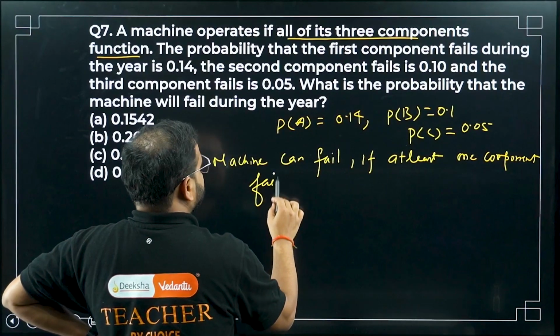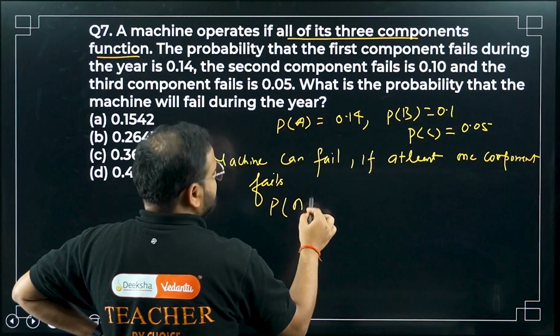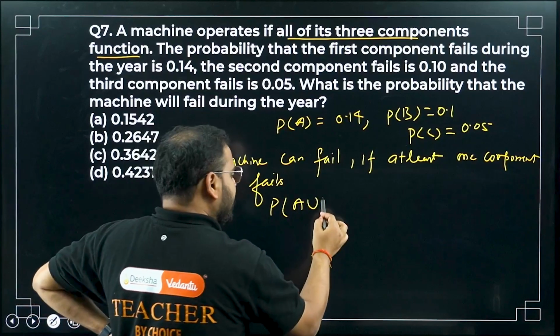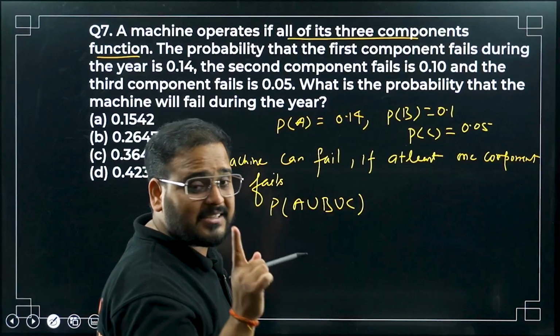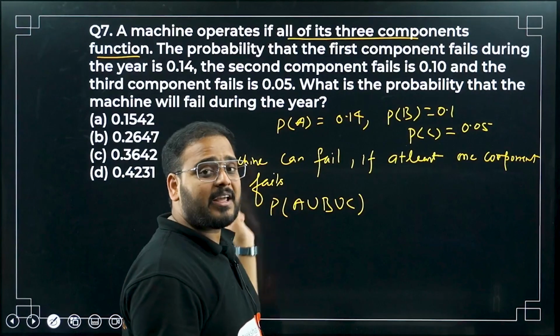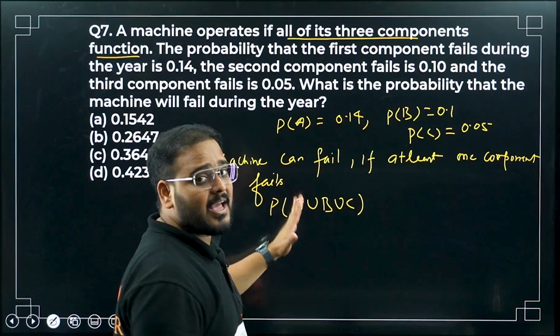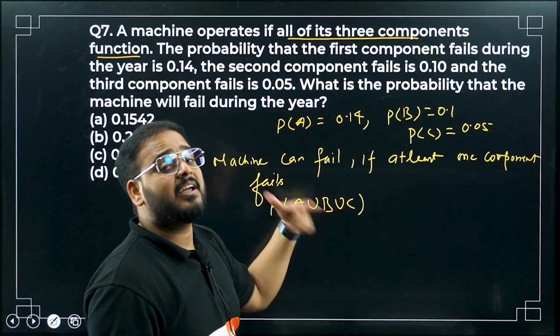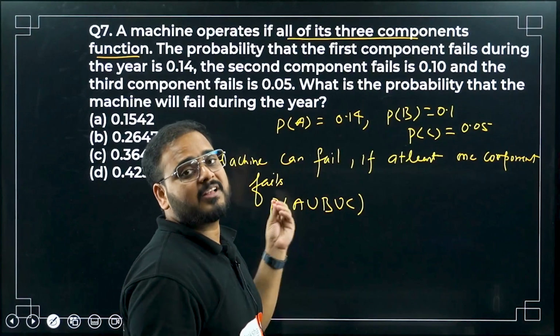It means either A fails or B fails or C fails. Even A can fail, not A, B, C together. If I had to take that, I would take intersection, but I'm not taking A intersection B intersection C, which means together it fails. The case is either A fails or B fails or C fails.